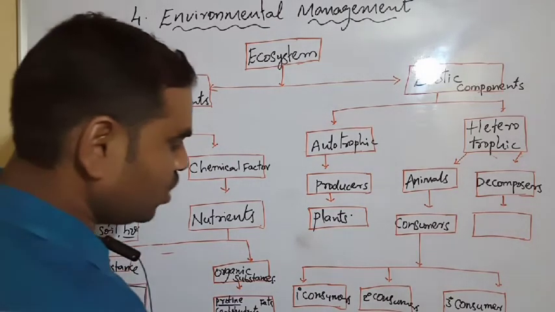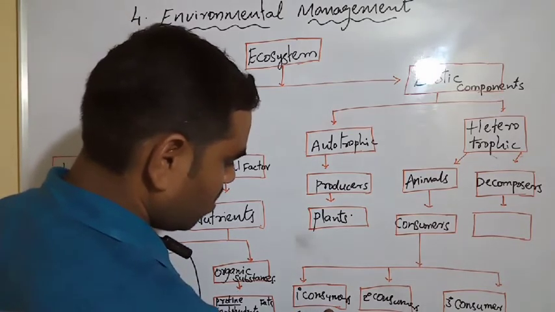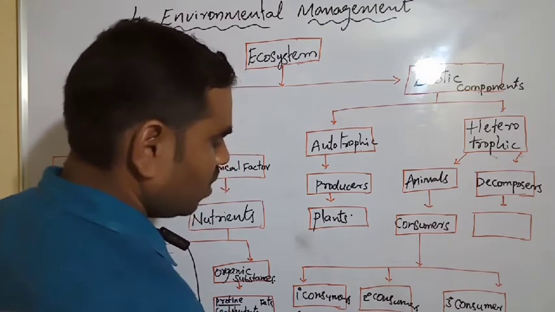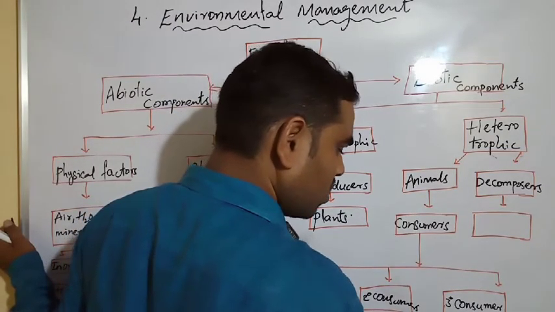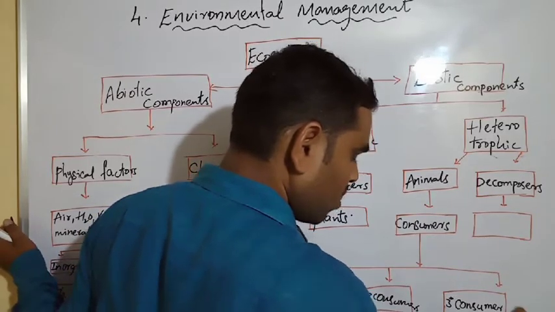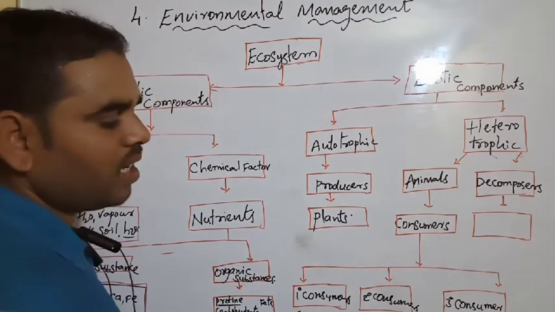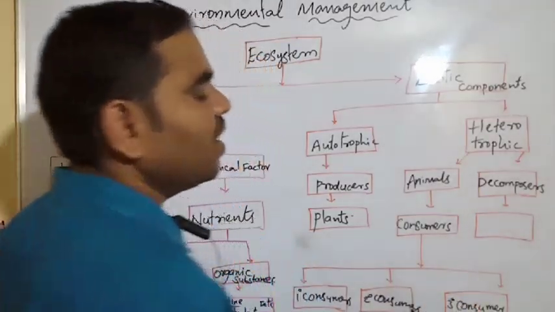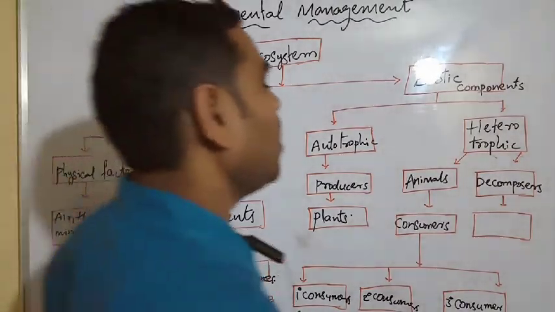For example, primary consumers like the grasshopper, next the frog, next the snake. The primary consumer is the grasshopper, the secondary consumer is the frog, and the tertiary consumer is the snake. Next, decomposers.